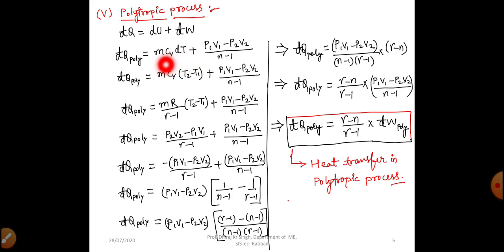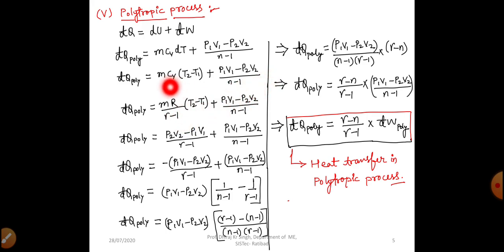And we can write (P1V1 minus P2V2) by (n minus 1) for del W, as we have already derived this in our work transfer for polytropic process. So from there we can write it, right? Now del Q polytropic equals mCv times the change in temperature T2 minus T1, plus (P1V1 minus P2V2) divided by (n minus 1).